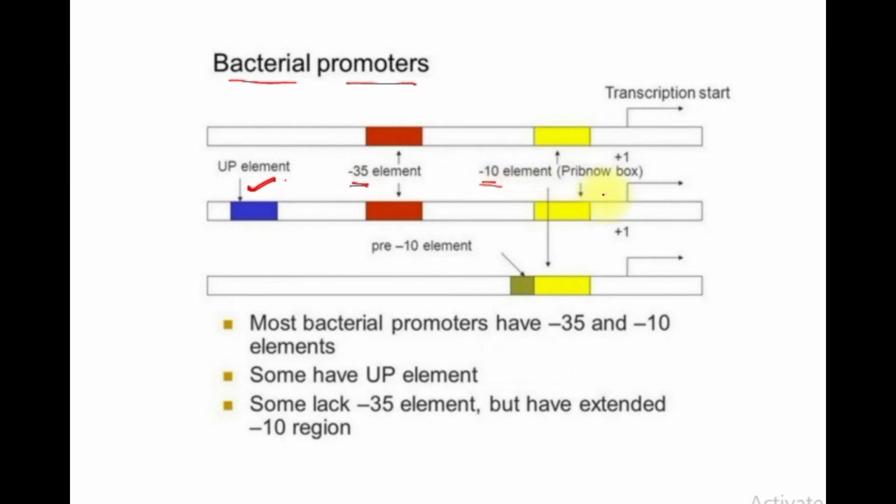This -10 is also known as the Pribnow box, and in some cases the -35 element is absent, only the -10 element is present in addition to the UP element. Okay, but in some cases some promoters lack the -35 element but have an extended -10 region.